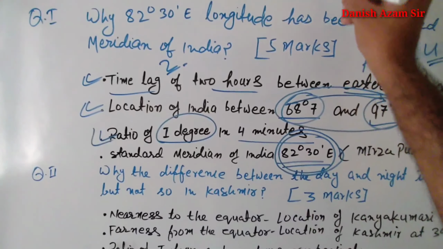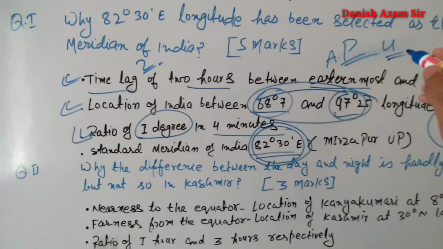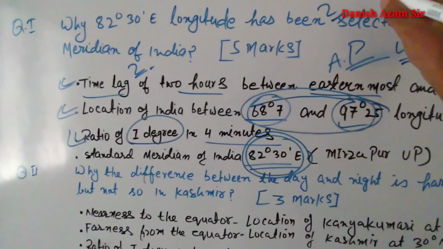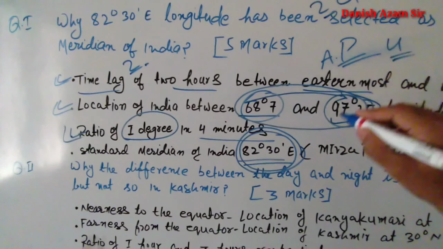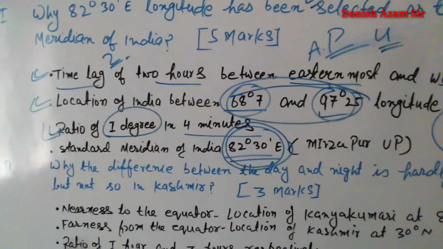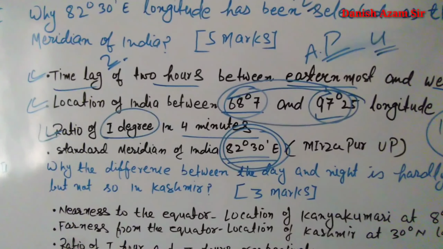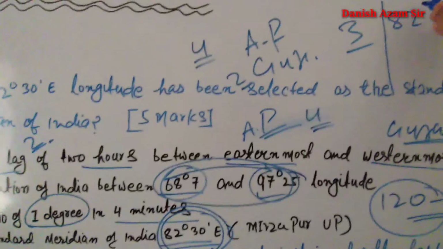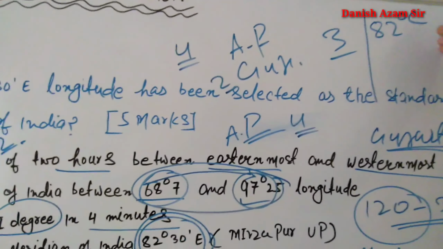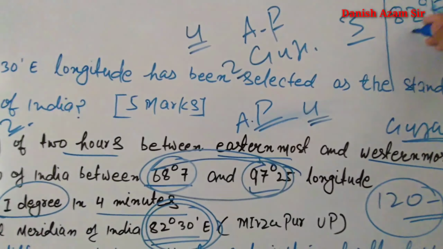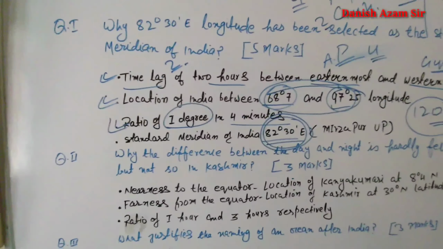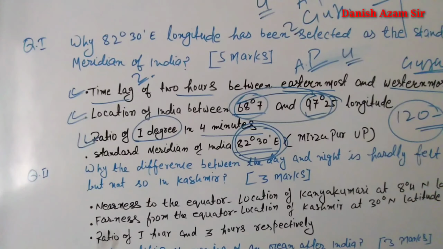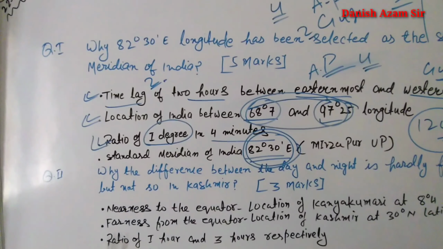There is 4 o'clock in Arunachal Pradesh, there would be 2 o'clock in Gujarat, and there would be 3 o'clock at the places located along 82 degree east longitude. So 3 o'clock will be considered as the standard time of the whole India.